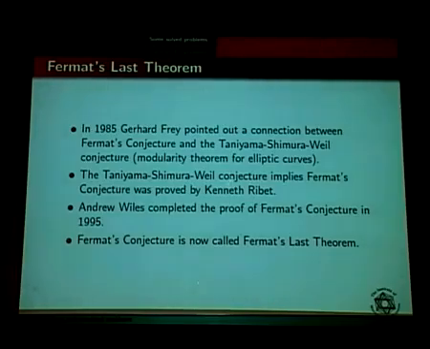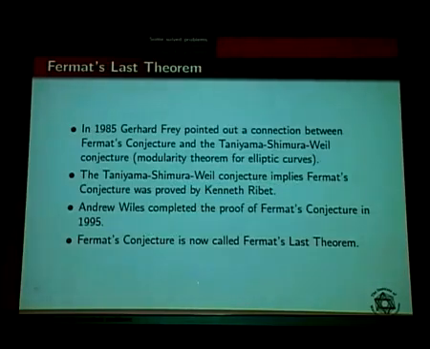Frey pointed out a connection. He did not know, actually, he was very vague. It was too abstract. He didn't know whether A implies B is true or not. So Frey pointed out a connection between Fermat's conjecture and another conjecture, Taniyama's. And then another famous mathematician, Kenneth Ribet, proved that the Taniyama-Shimura-Weil conjecture implies Fermat's conjecture. So the first mathematician was not sure whether A implies B, and the second mathematician, Kenneth Ribet, proved that the Taniyama-Shimura-Weil conjecture implies Fermat's conjecture.